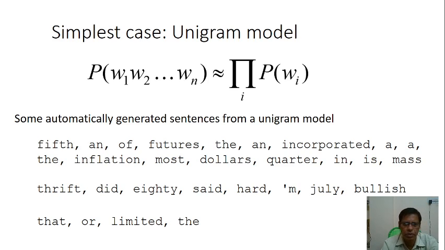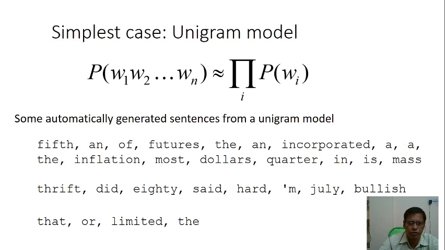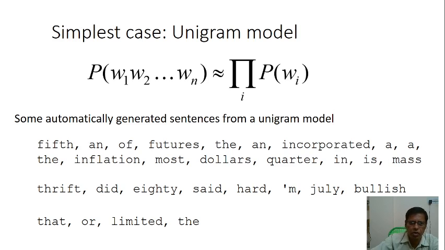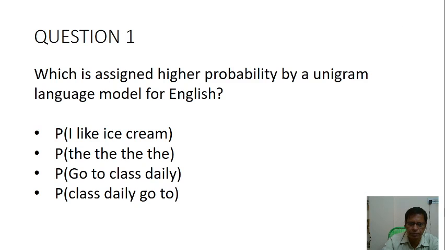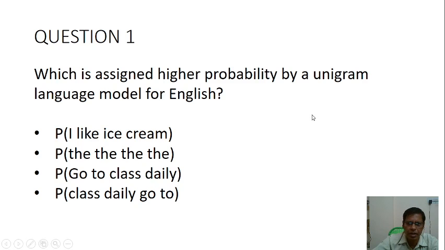Okay, some automatically generated sentences from a unigram model are things like "fifth and of features the", where the sentences are divided into words. Here we can raise the question: which is assigned a higher probability by a unigram language model for English?